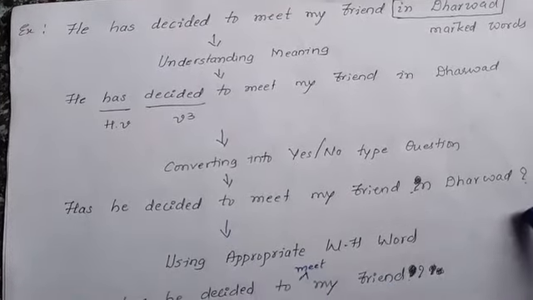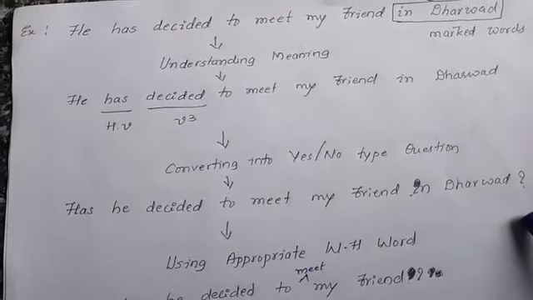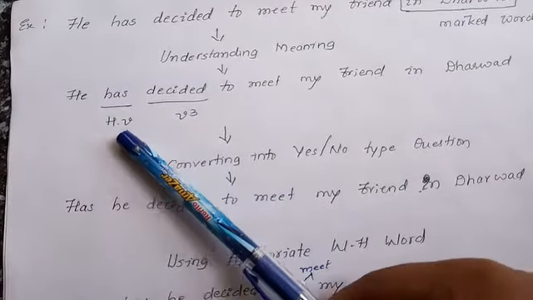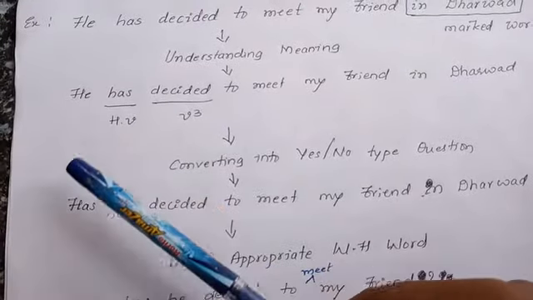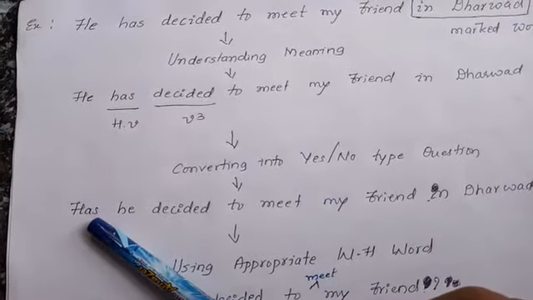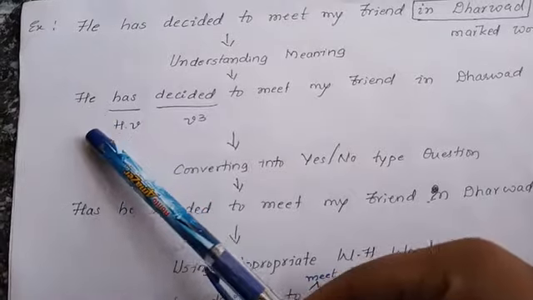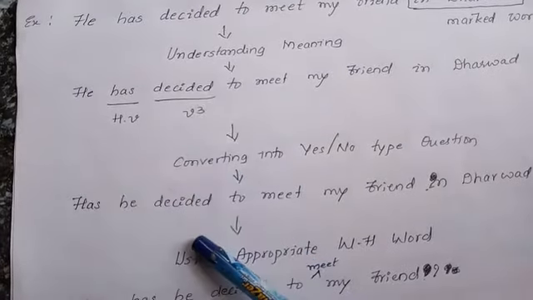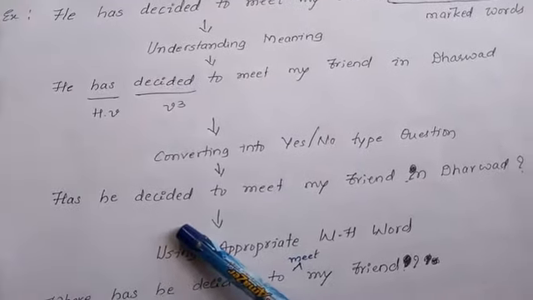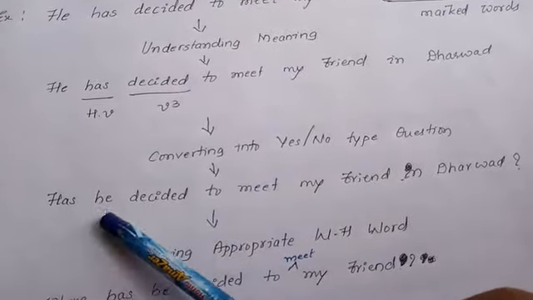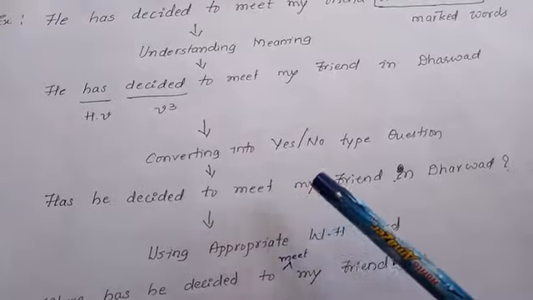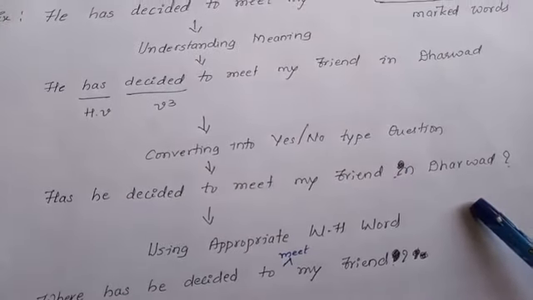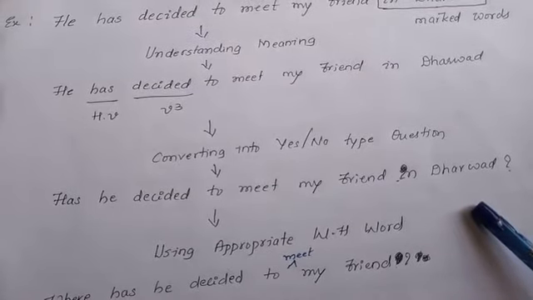Thereafter, the remaining words. Since we have already found has as the helping verb here, that comes first in the yes or no type question, and he as the subject comes after the helping verb, thereafter the main verb. Then the yes or no question will be, has he decided to meet my friend in Dharwad?